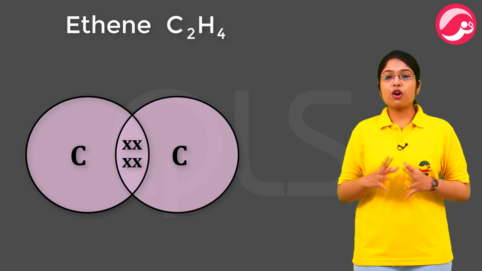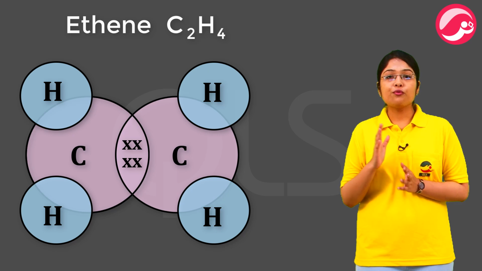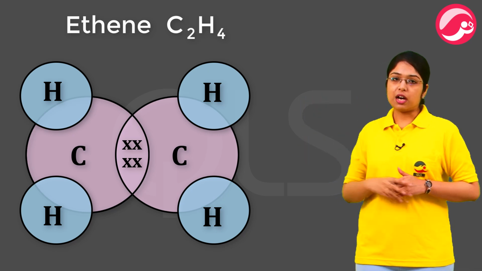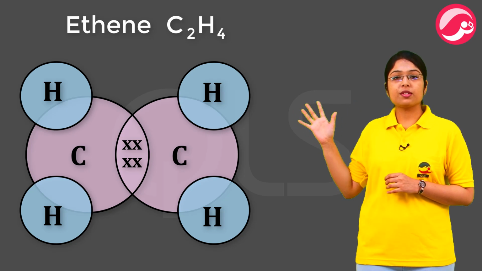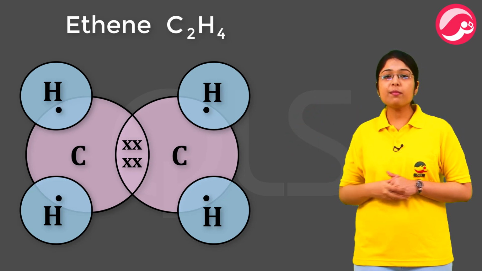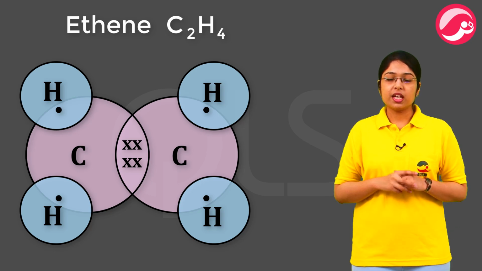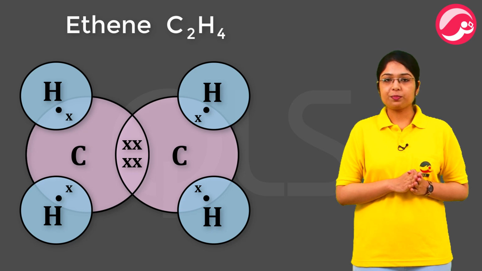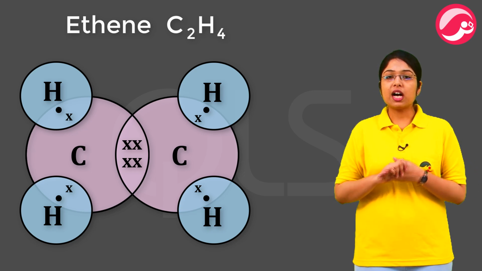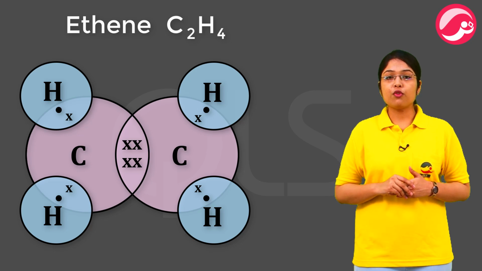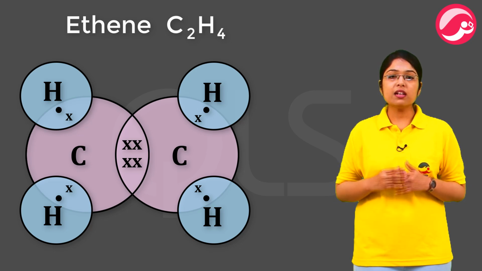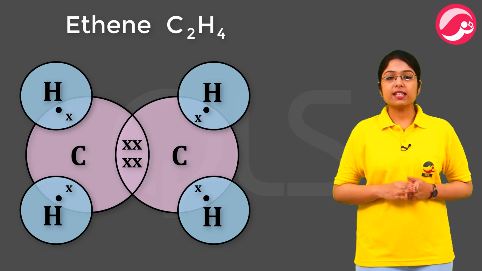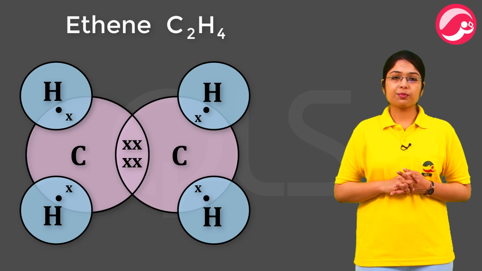And now, we will draw the hydrogens. We have 4 hydrogens. So, we will draw 4 hydrogen, 2 for each carbon. So, here blue spheres represent hydrogen, and the dots you can see in them are the electrons shared by them. Each hydrogen atom is satisfying one valency of each carbon atom. Here, the bond between the carbon is a double bond, while the bond formed between hydrogen and carbon atoms are single bonds. Since double bond is involved, ethene is an unsaturated compound.